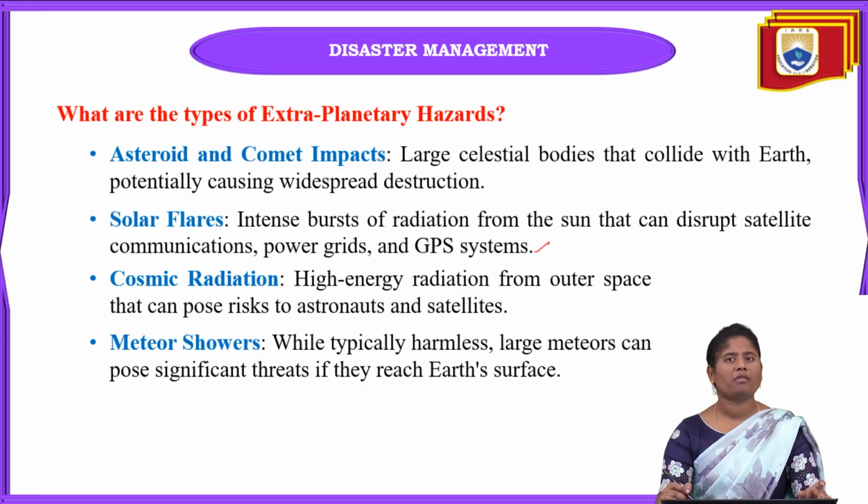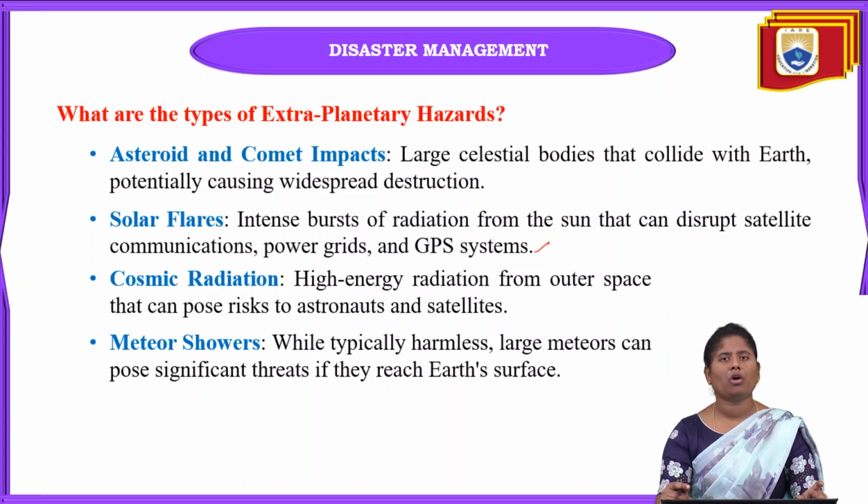And next one is solar flares. When there is so much radiation from the sun, that can disrupt satellite communications, power grids and also GPS systems. An intense burst of the sun's radiation can disrupt satellite services and communication facilities, and those satellite facilities are very important for our updated technologies. There may also be disruption of power grids and the GPS system.